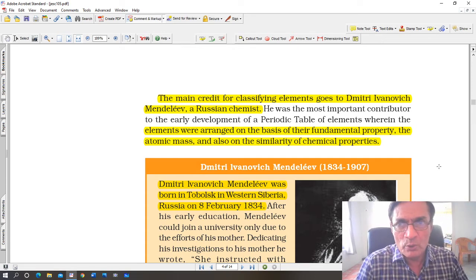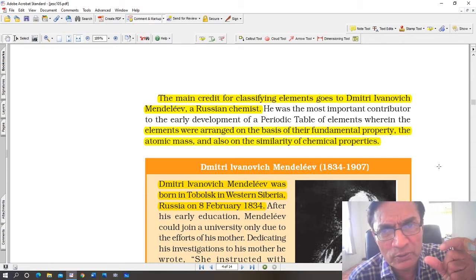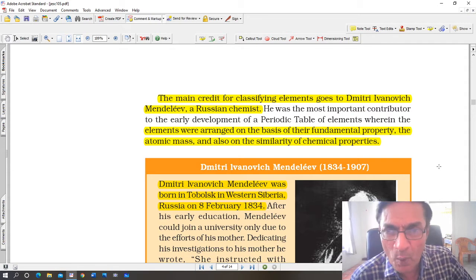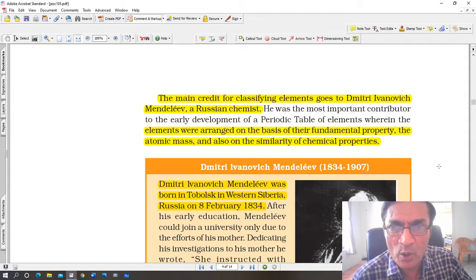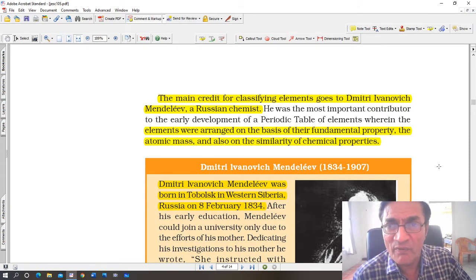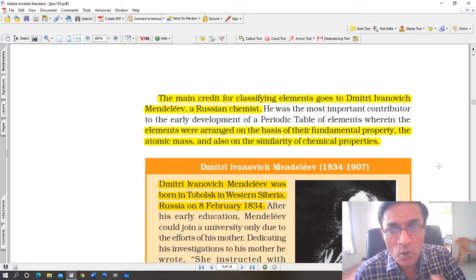In fact, Dmitry Mendeleev actually gave the periodic law. His periodic law was what? The properties of elements are the periodic function of their atomic mass. This was Mendeleev's law of classification.